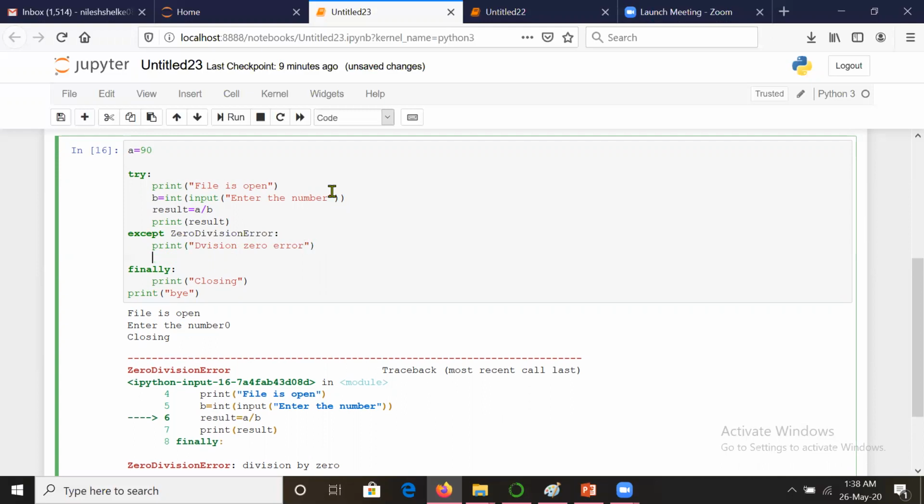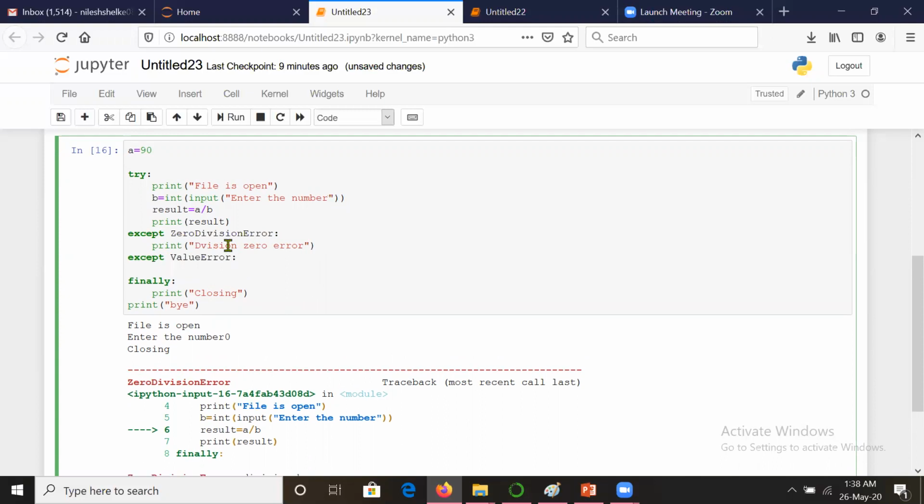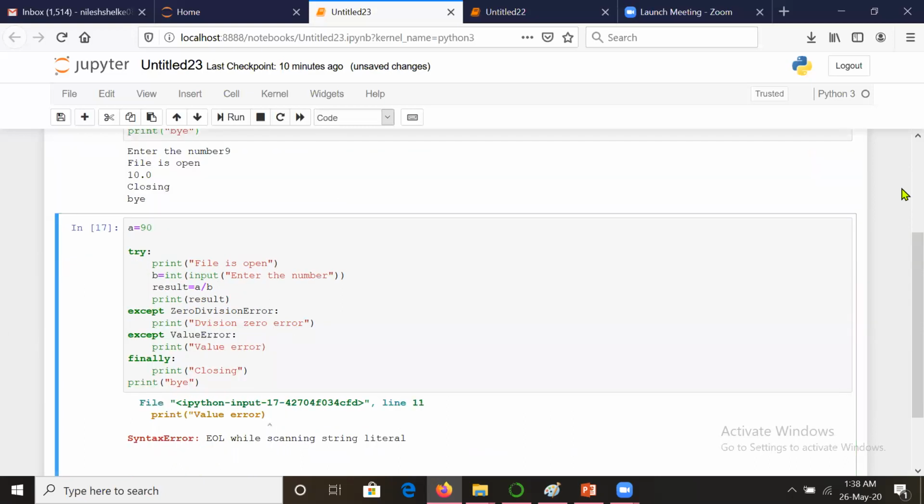But if there may be a value error, as you have seen previously, you will say except ValueError, and I will print value error. Now see, sorry, we forgot the colon somewhere, and at the end of value error, the quotation was not given.